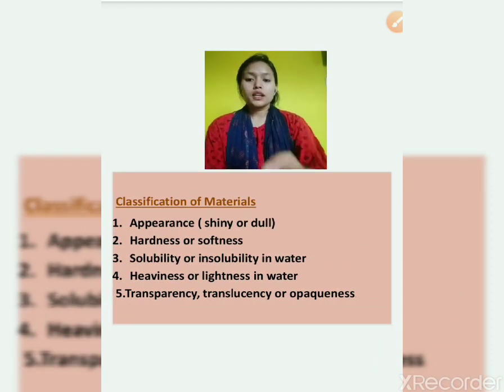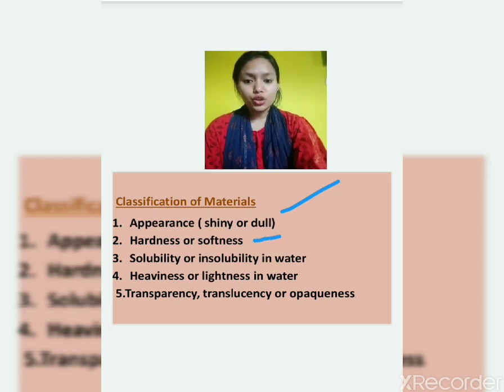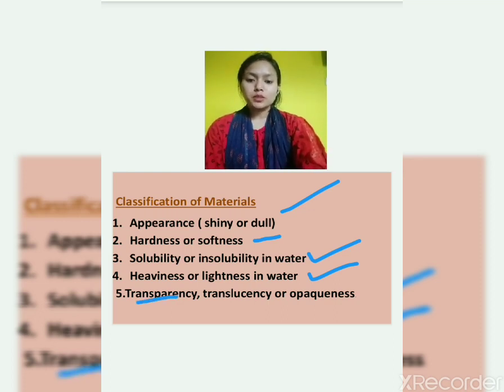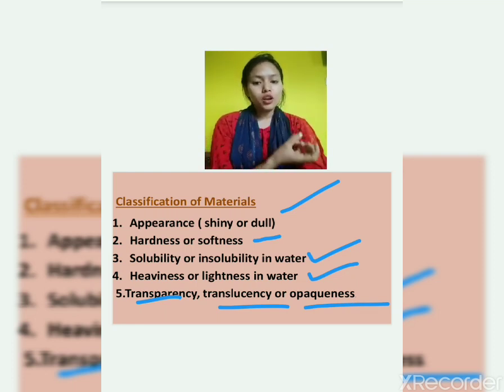So classification is on the basis of 5 things. First one is appearance, whether this thing is shiny or dull. Second classification is on hardness or softness. Third is solubility or insolubility in water. Fourth is heaviness or lightness in water. And the fifth one is transparency, translucency and opaqueness. An object is transparent, translucent or opaque.